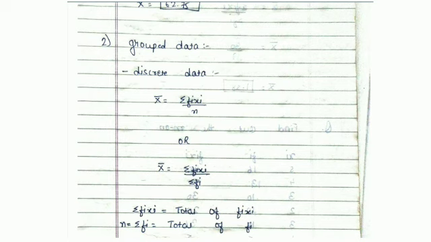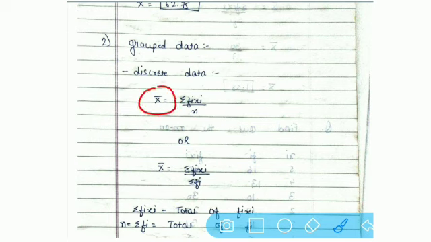The formula is x bar. That means we want to find out average. Average of what? Average of frequency into observation. That is, here we have to do total of what? Total of frequency multiplied by observation. It's total divided by n.